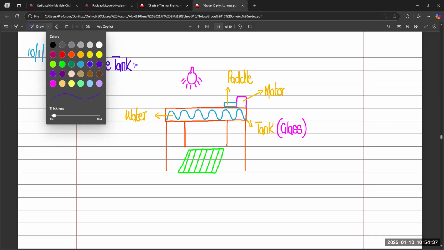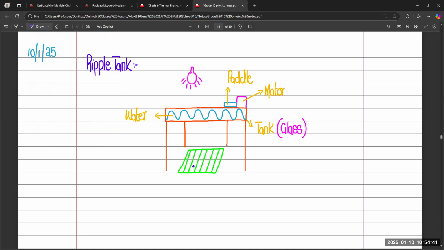For example, if you consider this white part, all white parts in this shadow represent bright fringes, and these green lines show you, let's suppose, dark fringes.